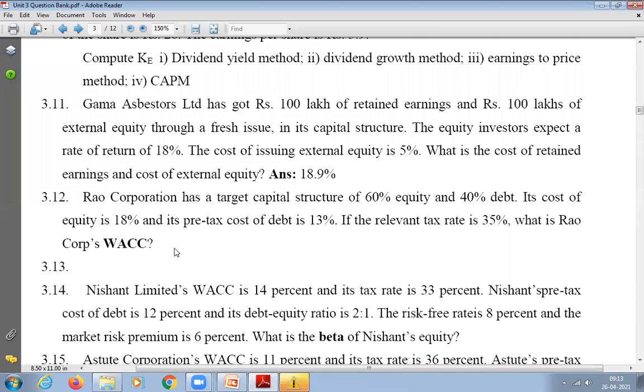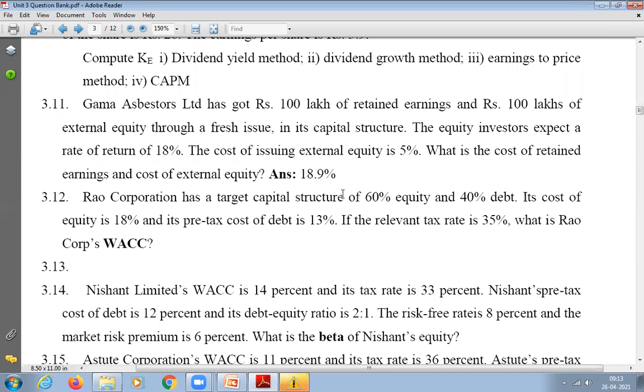Okay. So now onwards we will calculate the weighted average cost of capital. So what is weighted average cost of capital? That is actually the combination of all the capital the company has. It can be equity, debt, preference share, term loans, retained earnings, whatever it may be. So put together, what is the weighted average cost of capital?